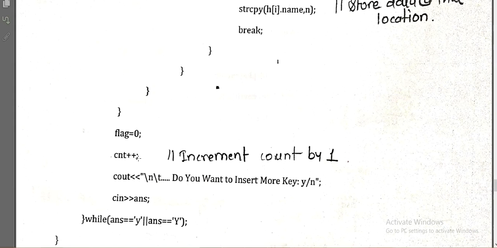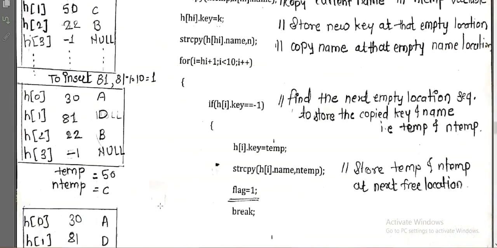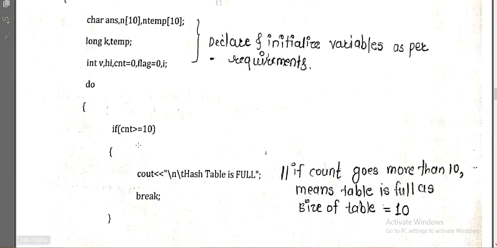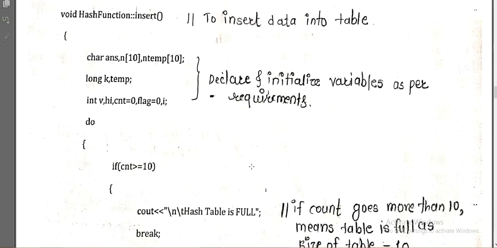and whenever your count reaches 10, you cannot insert any element further. So every time it will ask, do you want to insert more keys? You have to say yes if you want to insert, and no if you don't want to insert. Whenever you say yes and insert your key, the count is incremented. And if you say yes but your count is more than 10, it will check initially only, right? So here it is checking. If your count is greater than 10, then the hash table is full. You cannot insert any key. This message will get displayed over there, right?